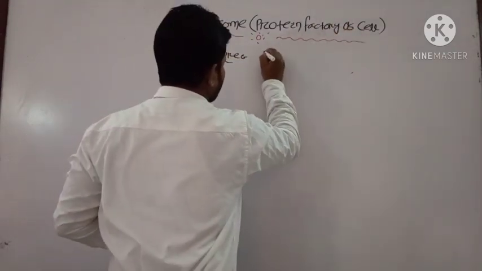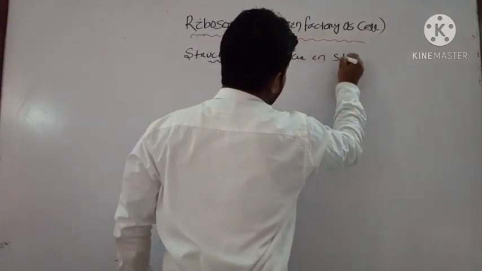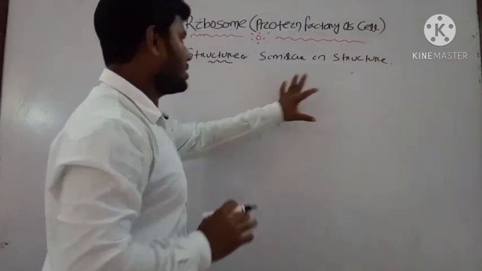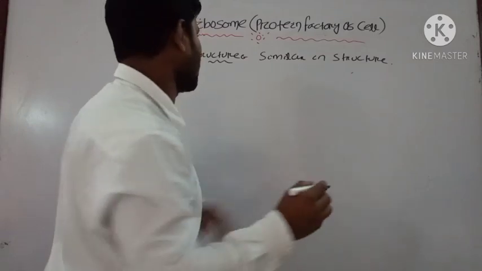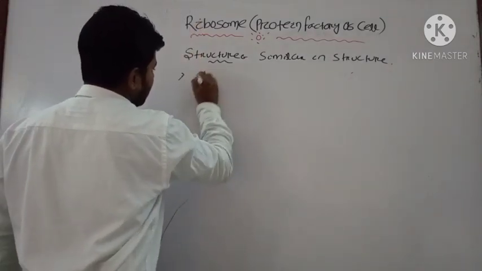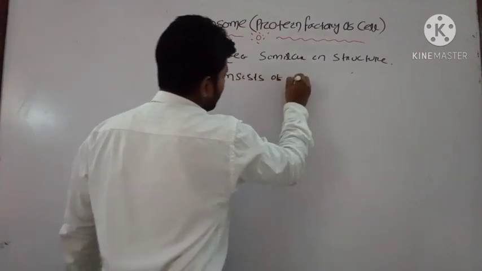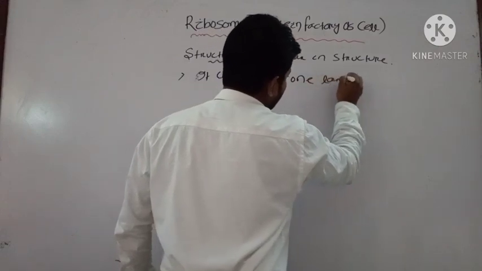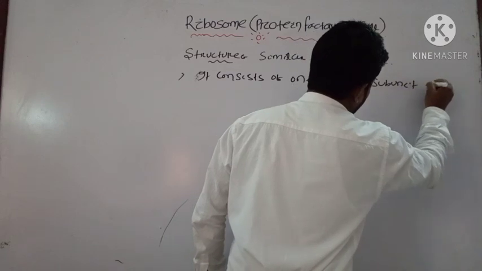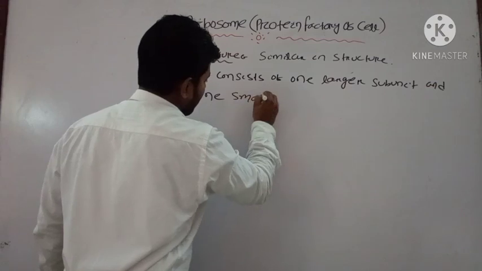It is similar in structure, with one larger unit and one smaller subunit.